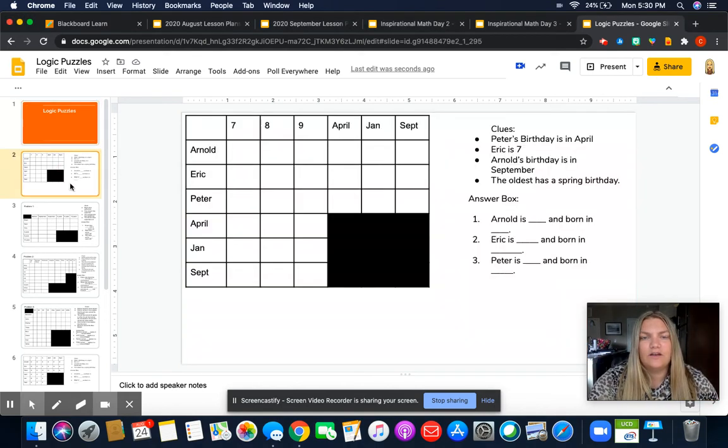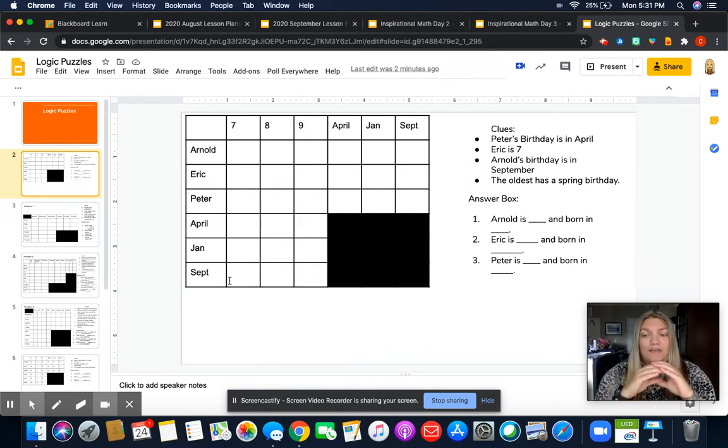If you look on slide 2, you should already be looking at it. Watch this clip, then go ahead and read through the clues. I always start by seeing if anything jumps out at me. It says Peter's birthday is in April, Eric is 7, Arnold's birthday is in September, and the oldest person has a spring birthday.